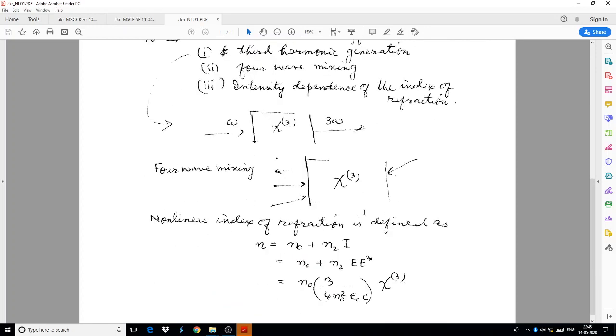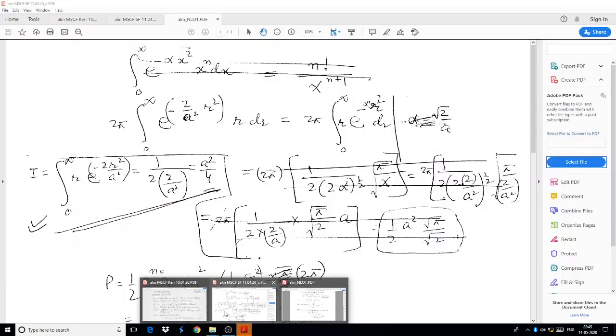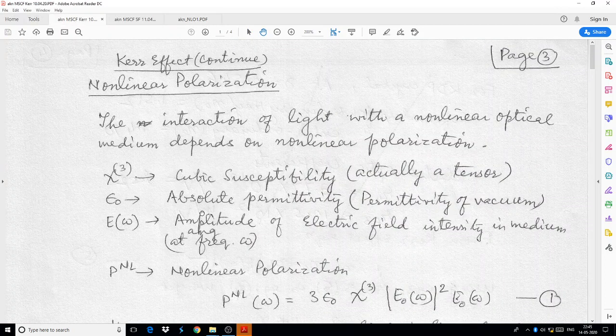Nonlinear index of refraction, which is one of the most profound phenomena related with this, is the Kerr effect. Here you see how the nonlinear polarization takes place.